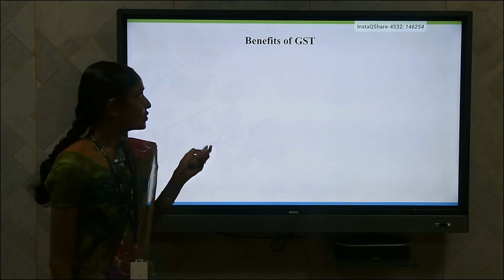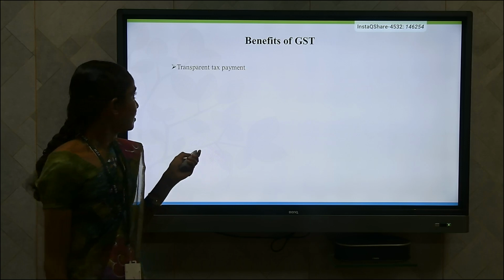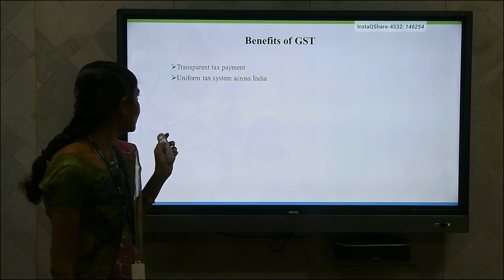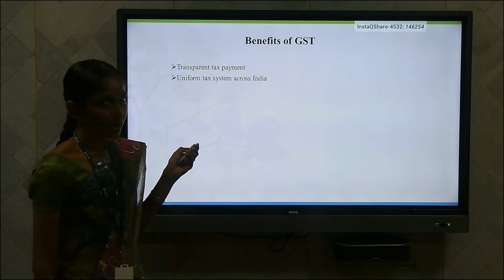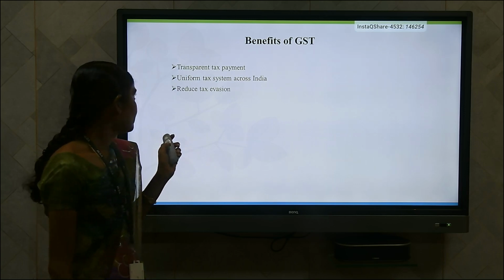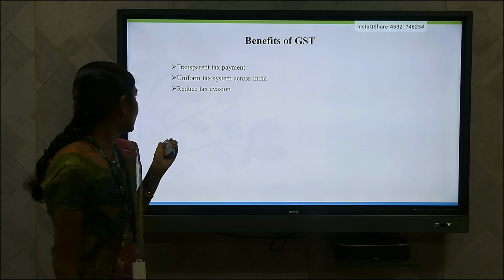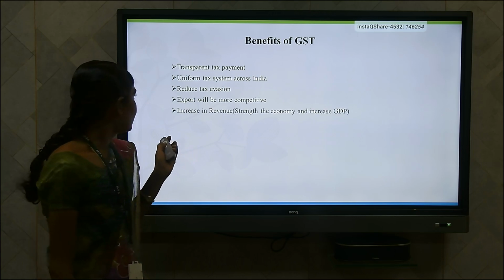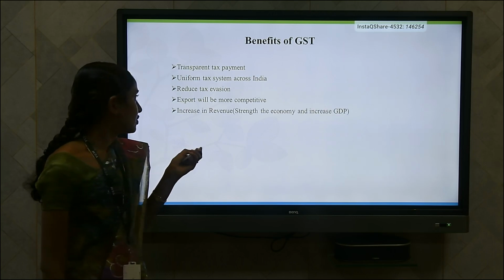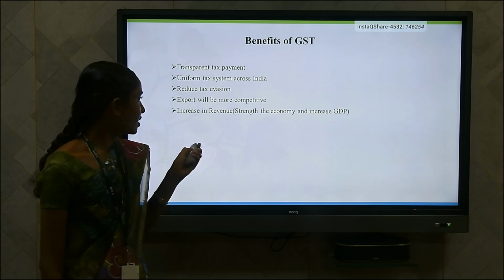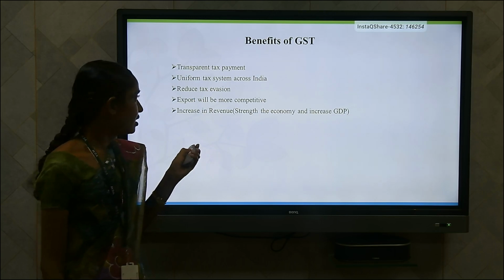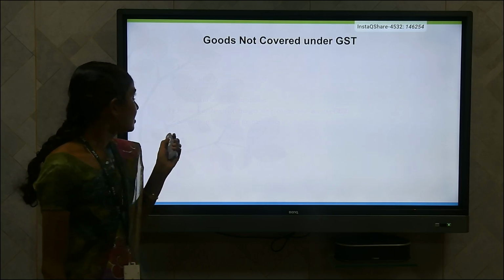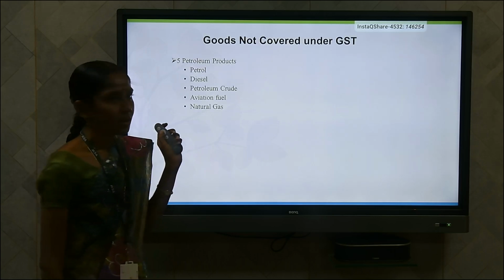Next we have to see the benefits of GST. The first one is that GST is a transparent and uniform tax system followed across India. In GST we can reduce tax evasion, and exports will be more competitive. GST increases revenue, which strengthens the economy and increases the GDP also. Next, it simplifies tax filing for business people. These are the main benefits of GST.